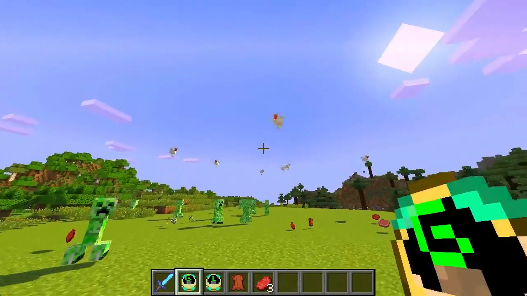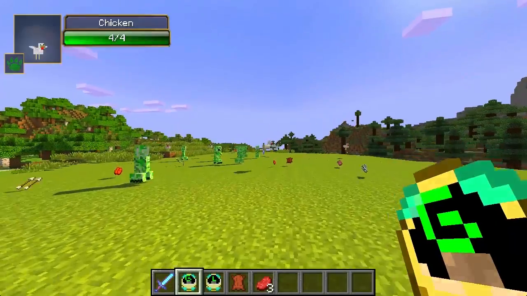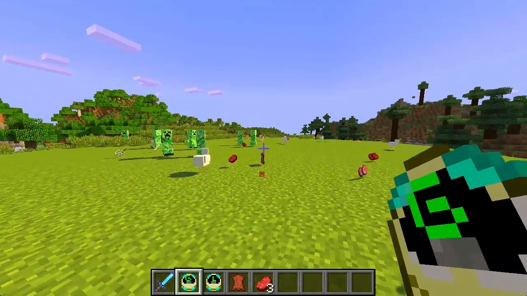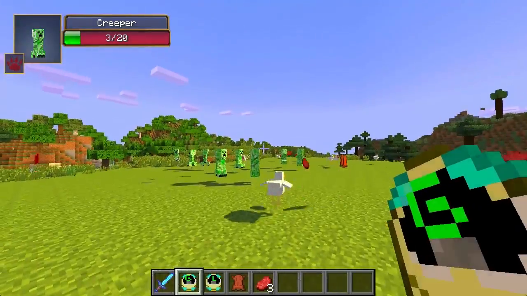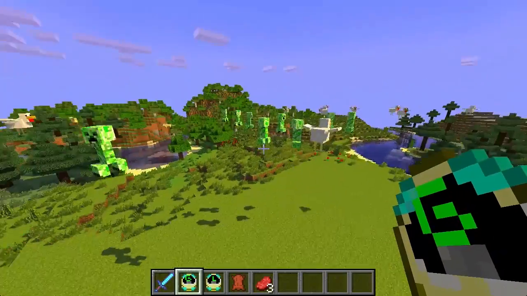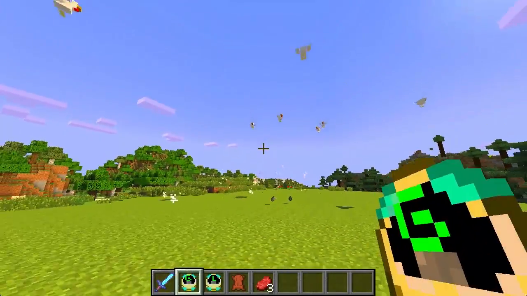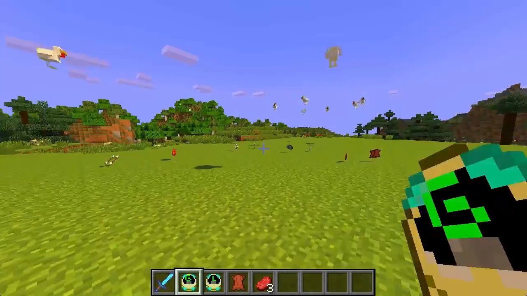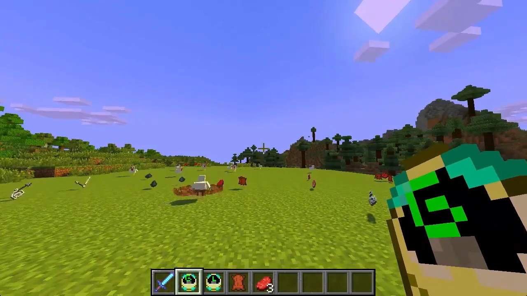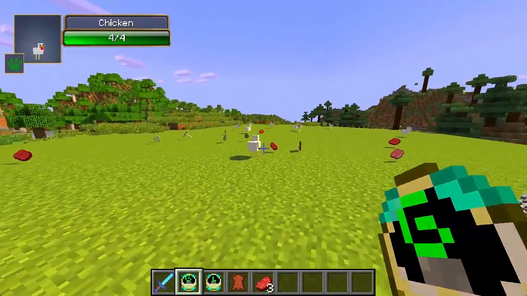Oh my god, look at the chickens slowly descending from the heavens. Oh my god, they're finally falling down. Look at that, that's absolutely insane. Alright, creepers, you're gonna die. You shall die, creepers, yes. Oh my god, that feels amazing seeing all those creepers die at once. Oh, all the times they blew up my house, they're finally dead.